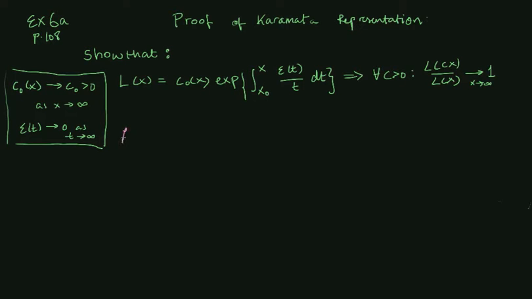So let's start by saying fix C greater than 0.